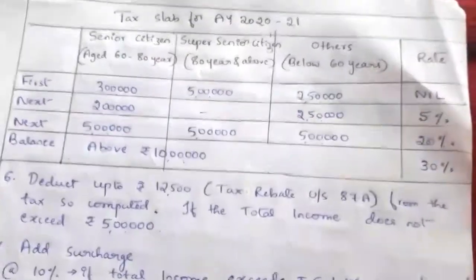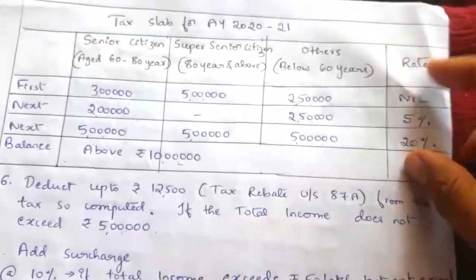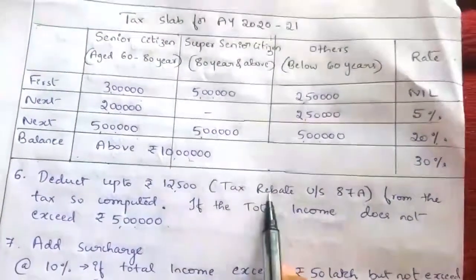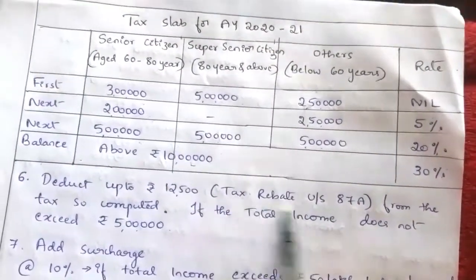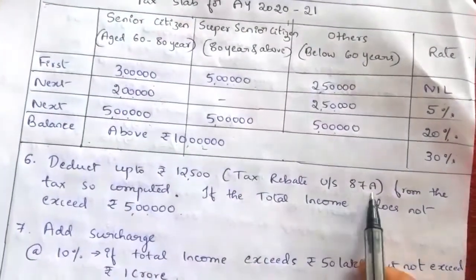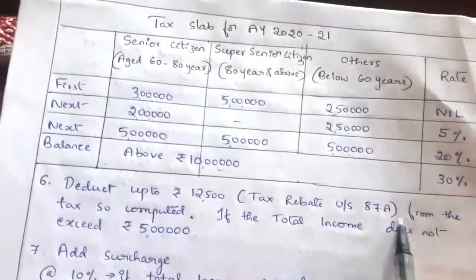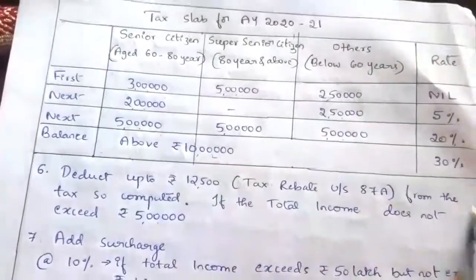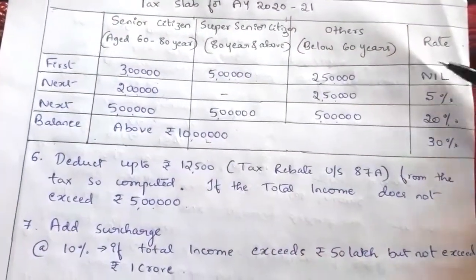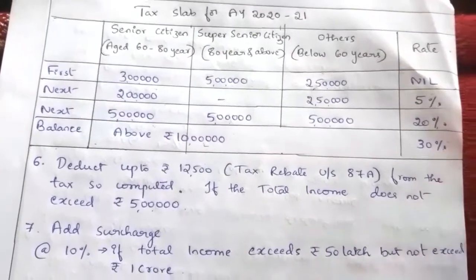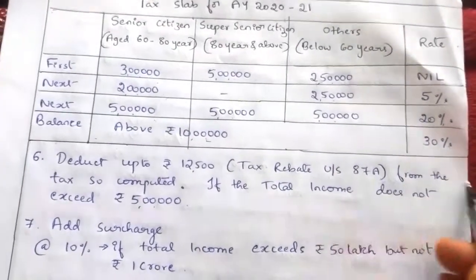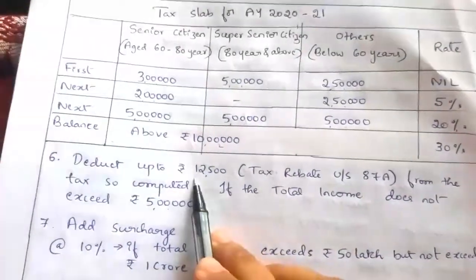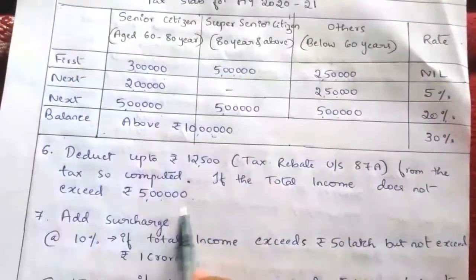Clear? So after applying the tax slab on the income, next an individual can deduct up to 12,500 tax rebate. Tax rebate means it is nothing but discount. It is given under section 87A of the Income Tax Act. An individual can deduct up to rupees 12,500 in a year from the tax so computed. So from the total tax he gets, from the tax so computed, he can deduct up to rupees 12,500.